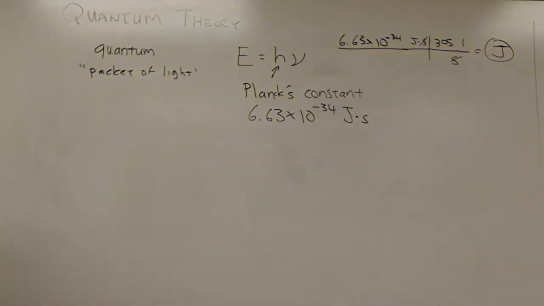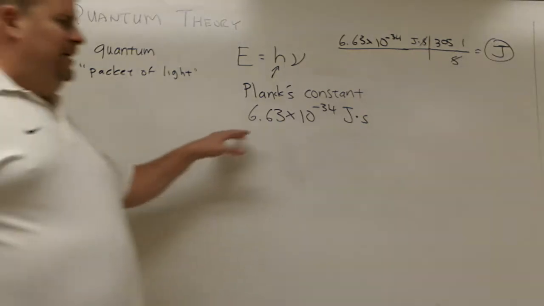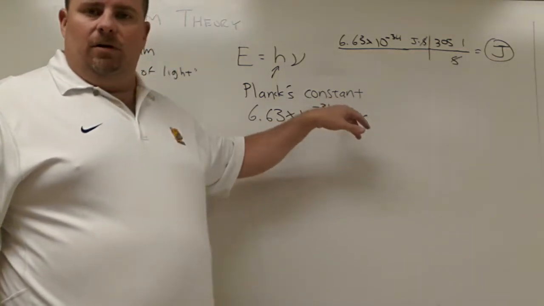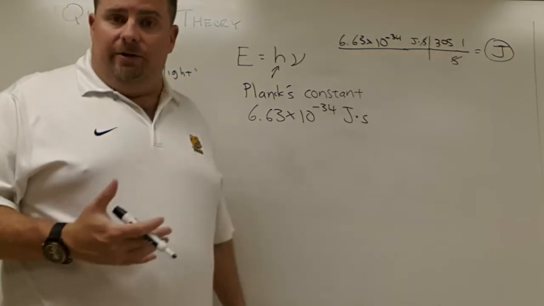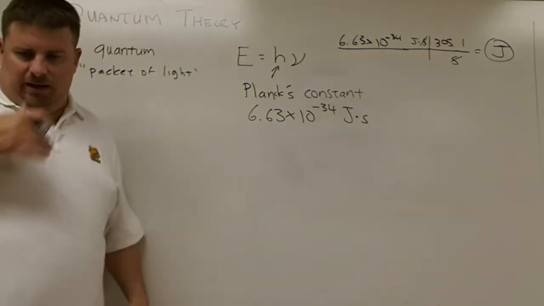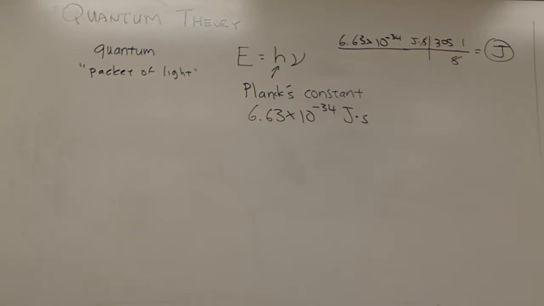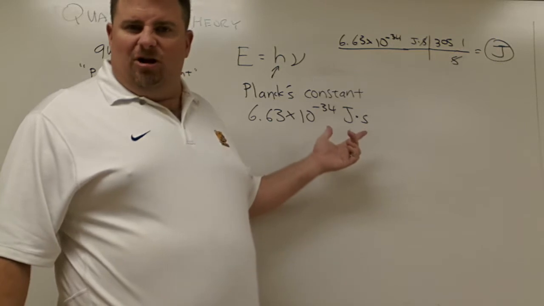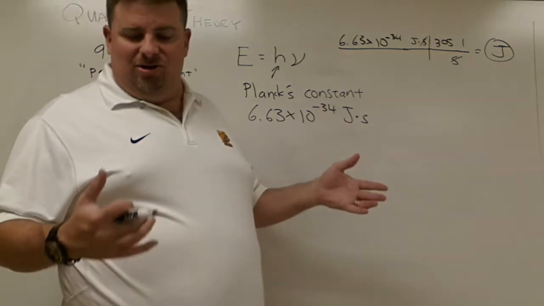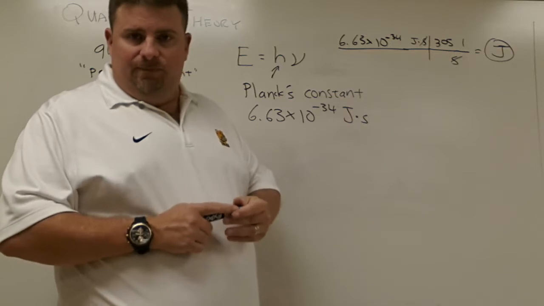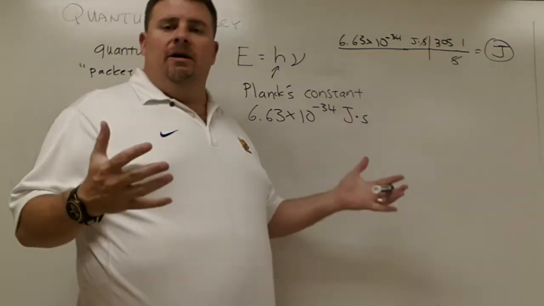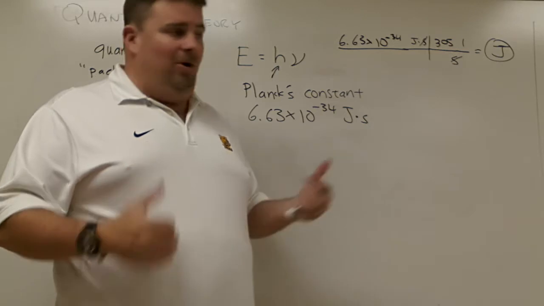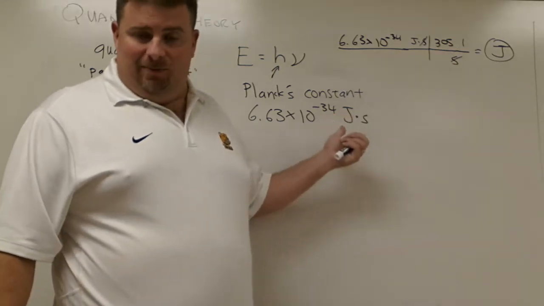It's not going to be a lot of energy. I mean, look at this: 6.63 times 10 to the minus 34. If you remember the frequency values of high-frequency light, for example, gamma radiation has a frequency of 10 to the 20th. So for the most energetic light we can get, 10 to the 20th, as far as orders of magnitude go, the energy is 1 times 10 to the minus 14th joules. That's really not a lot of energy. In the light world, that's a ton of energy, but as far as what we're eating, one Cheerio is going to have more energy than that particular photon of light.